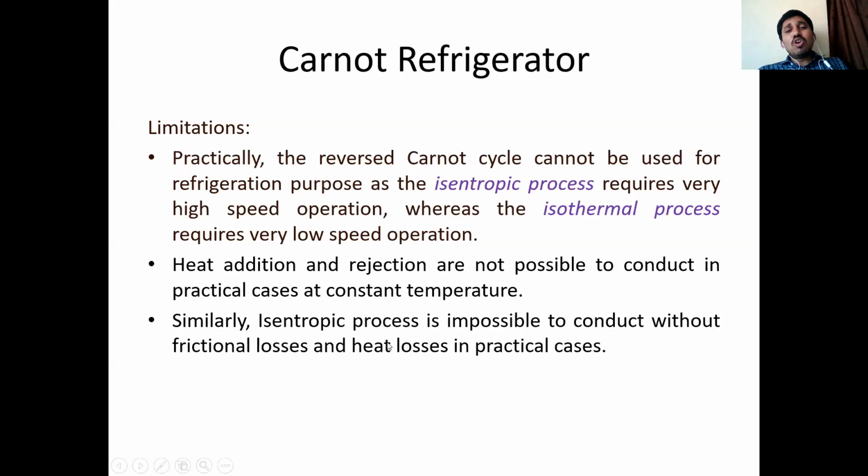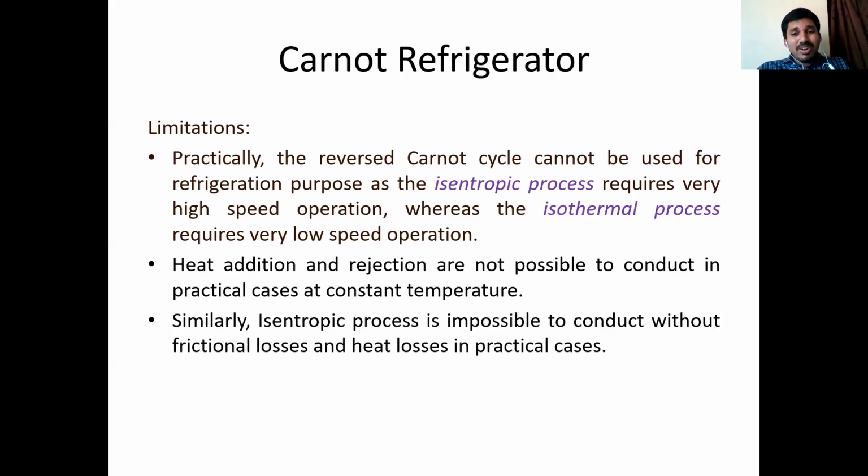And next, one more practical difficulty is that isentropic means reversible adiabatic. If you are seeing a compression process, when temperature rises, automatically heat losses take place from system to surroundings. In case of expansion, when temperature drops, some amount of heat flows from surroundings to system. No one can avoid this. It is always possible.